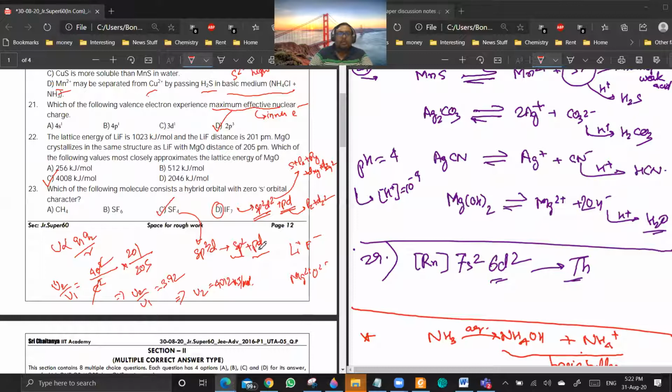Okay, see, this one is given in the books. That is why they have given C as the answer. But I believe that by that logic, even D should be correct. Zero s orbital character means, in pd, the s orbital character is 0 only. Along axial bonds, there is no s character.